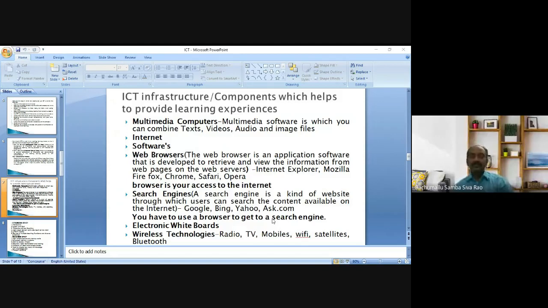Once we open the web browser, we may have access to a search engine. Web browsers are Internet Explorer, Mozilla Firefox, Google Chrome, Safari, Opera, and search engines are Google, Bing, Yahoo, Ask.com. So this is the difference between web browsers and search engines.